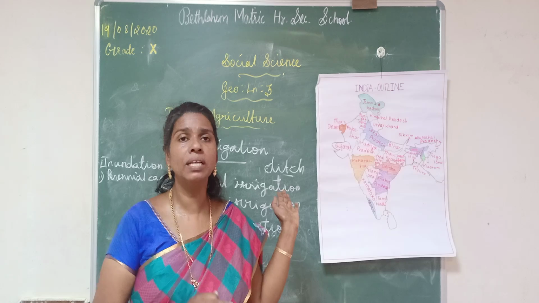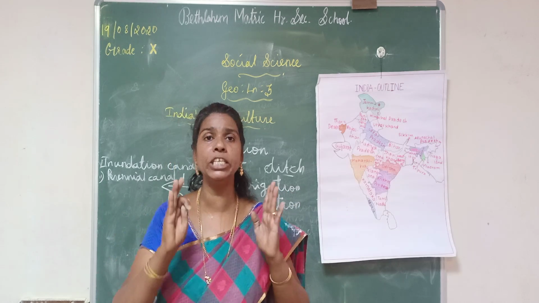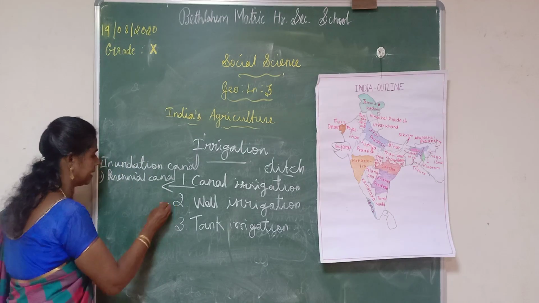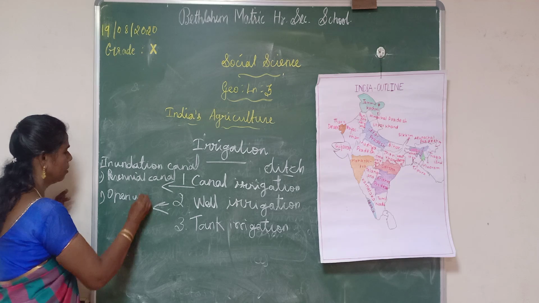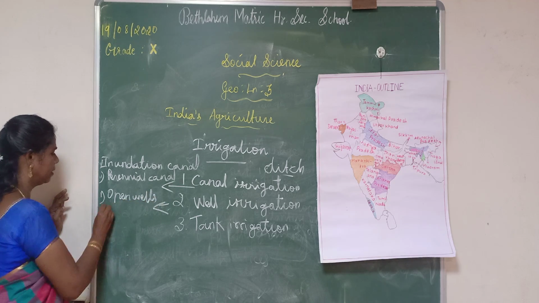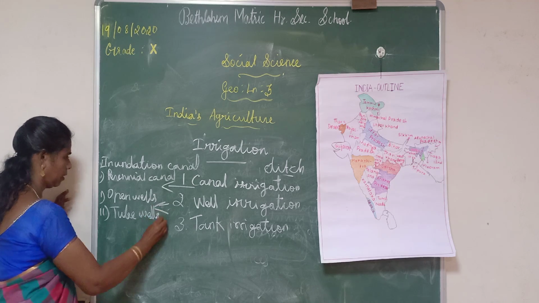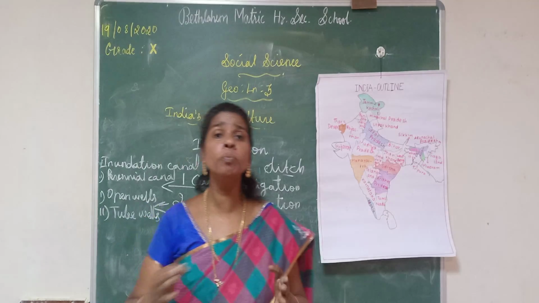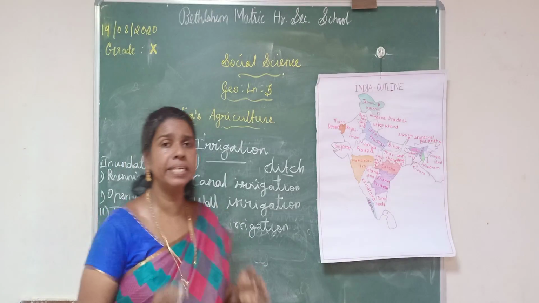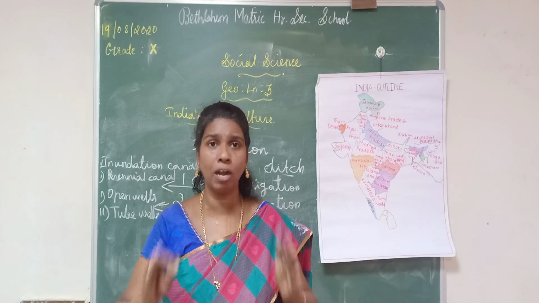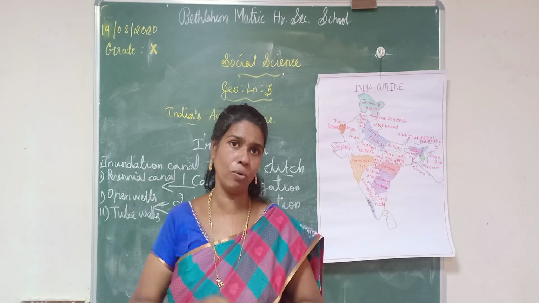Well irrigation is classified into two types: open wells and tube wells. The first one is open wells. An open well is simply a hole in the ground that allows access to the underground water.